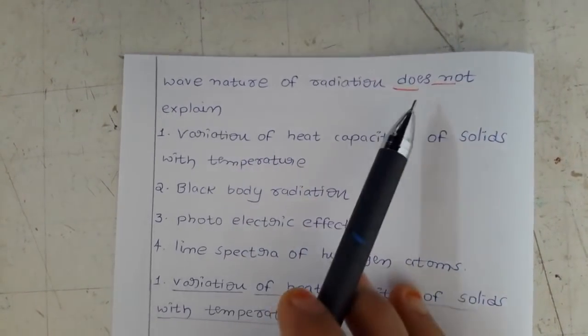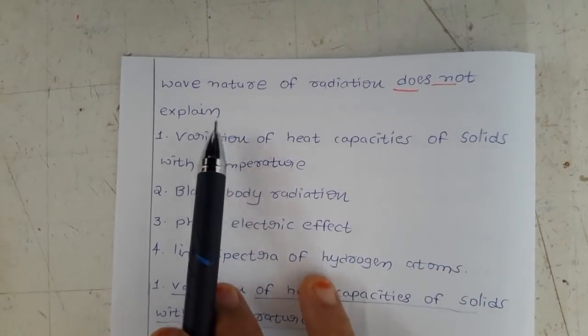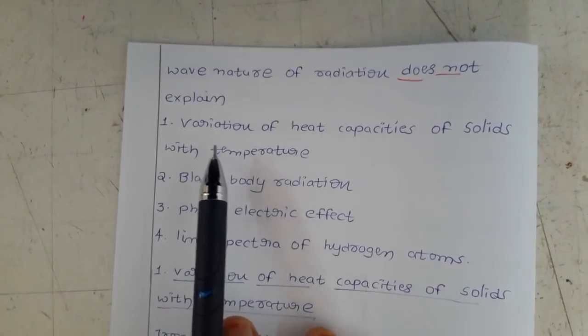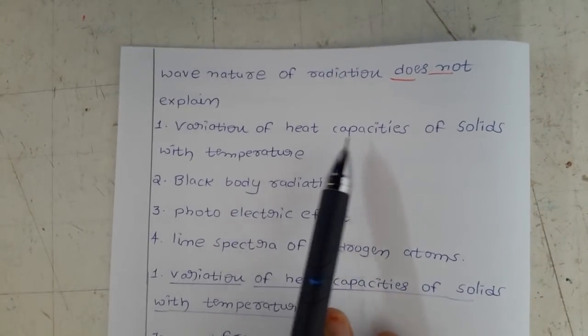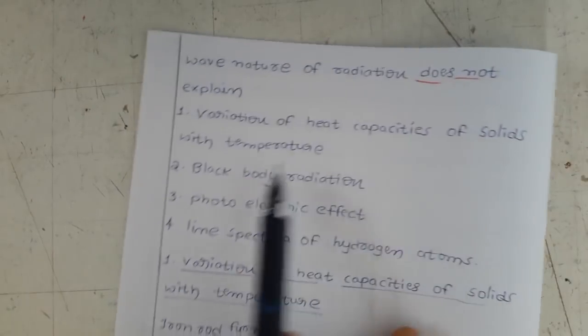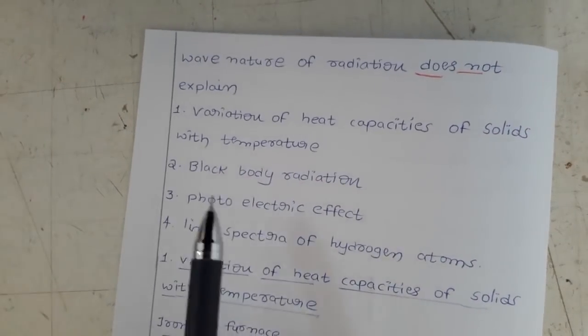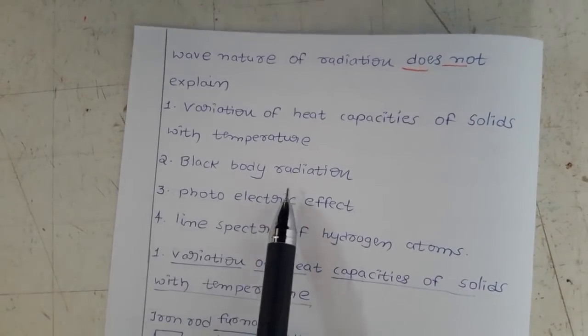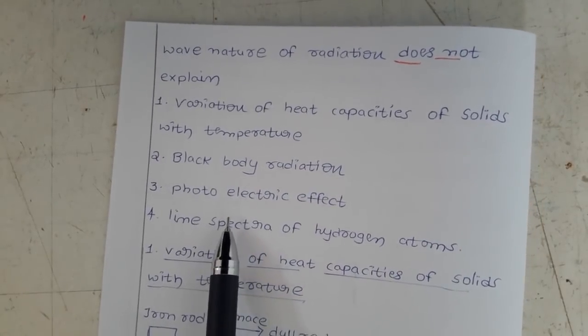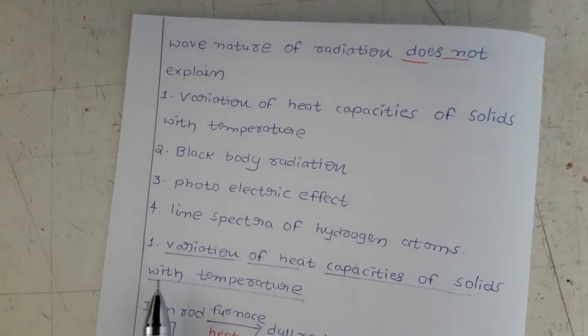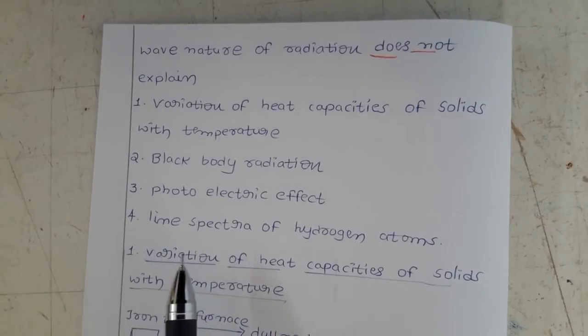First, variation of heat capacities of solids with temperature. Second, black body radiation. Third, the photoelectric effect. And fourth, line spectra of hydrogen atoms.